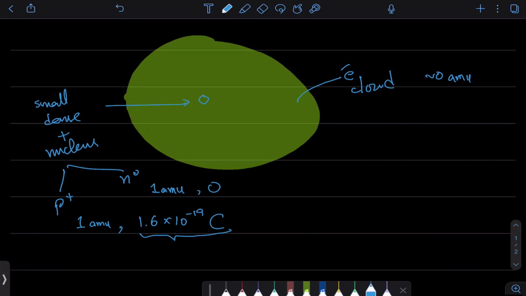Electron पे भी इतना ही charge होता है. It is also 1.6 × 10 power minus 19. The only difference is that the behavior or the nature of this charge is different from that for protons. तो हम इसको positive बोल देते हैं, इसको negative बोल देते हैं. It's just that उनका nature different है, but they're equal in number.